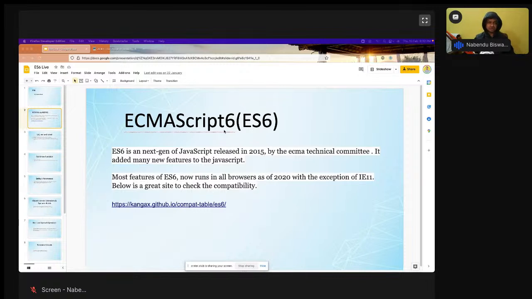After 25 years, the confusion is still there. That confusion was created intentionally because they wanted to take the benefit of the popularity of Java. That's why it is JavaScript, not ECMAScript. But the original name is ECMAScript, and it is governed by the ECMA Technical Committee.